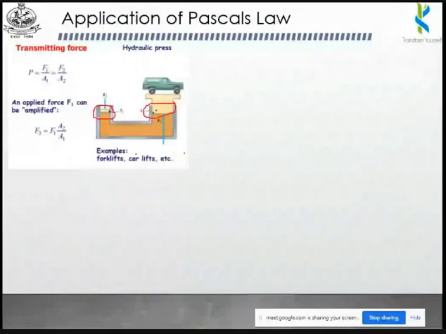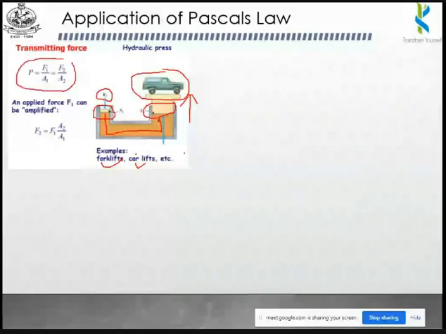The pressure acting on this particular tank is equal in all the places. You are going to apply a force on the first piston, so that there will be an increase in the height of the second piston. With the help of this application, you can lift a vehicle. It is used in forklifts and car lifts, and similarly in weighbridges also. You have to use this particular formula to find the force that is required to lift the vehicle.